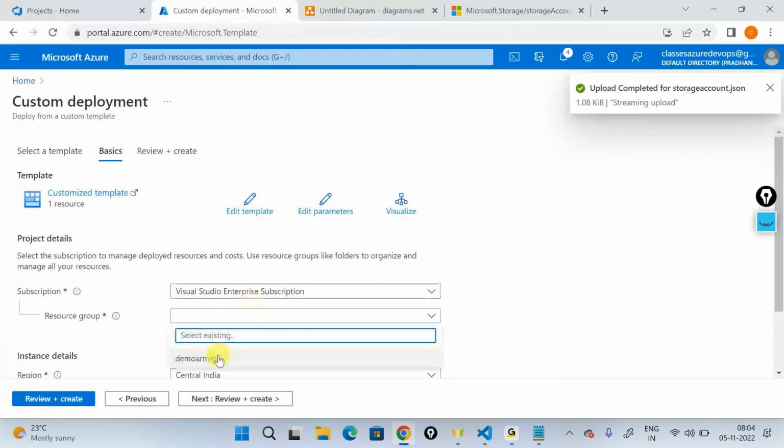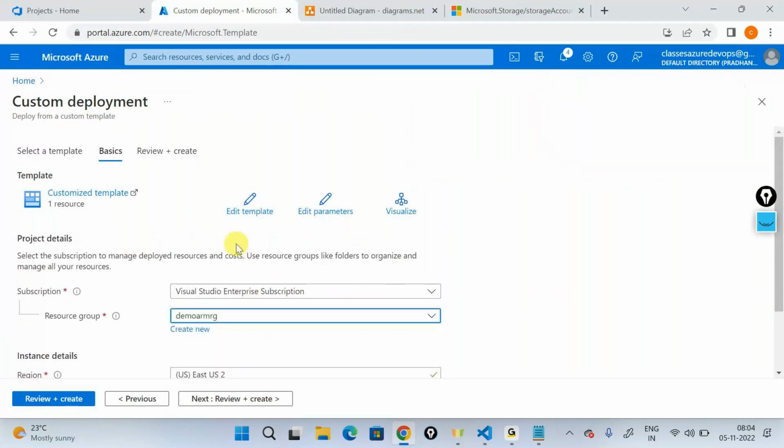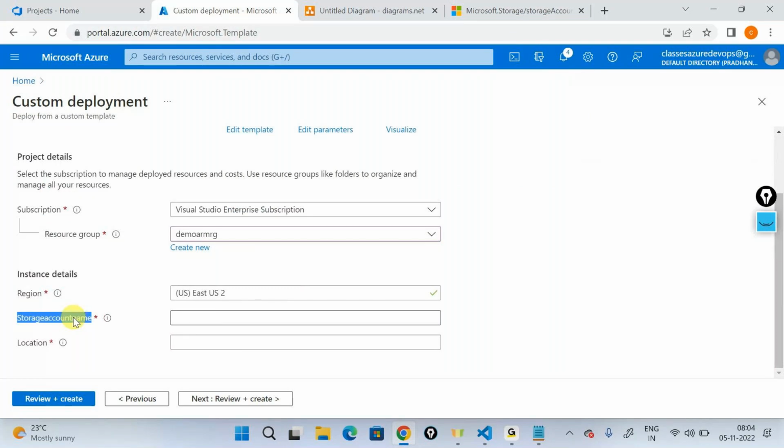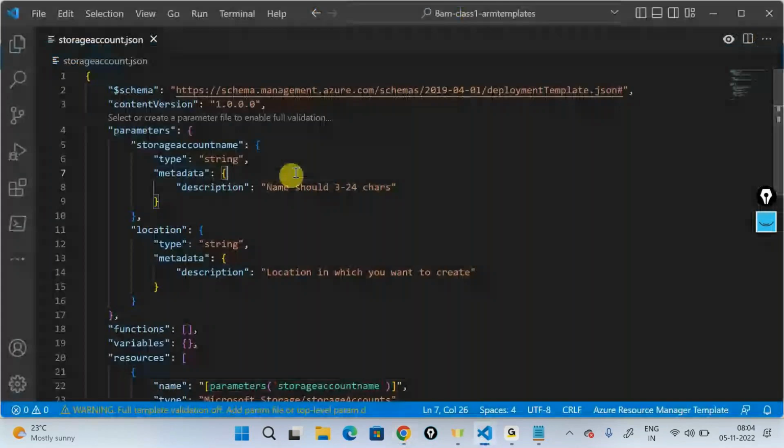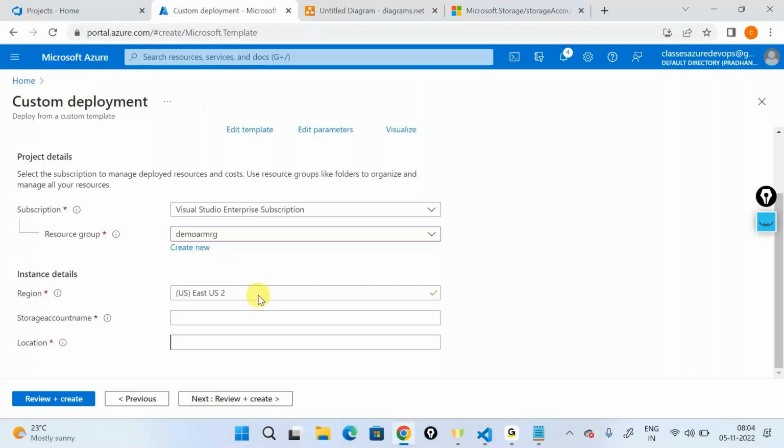I'll scroll down and now it's telling me that you have declared something like the storage account name, and there's an information button here telling me the name should be 3 to 24 characters. That's something that I declared inside the description. Scrolling down, it asks for the location where you want to create this.